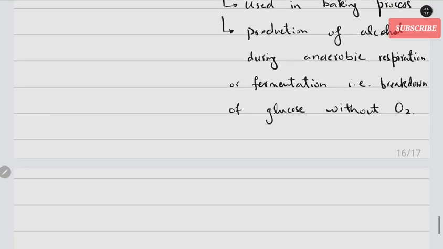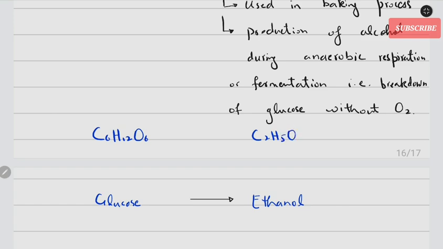So I can write the equation here. It's very easy. We have glucose, C6H12O6. That's the formula of glucose, right? And that glucose would be broken down without oxygen into alcohol, which is basically ethanol, a 2-carbon alcohol. Its formula would be C2H5OH, plus carbon dioxide.